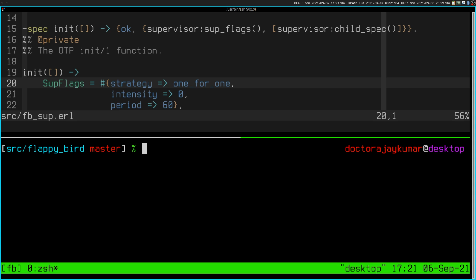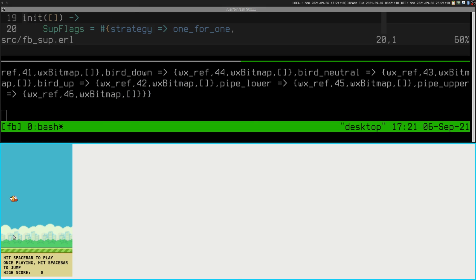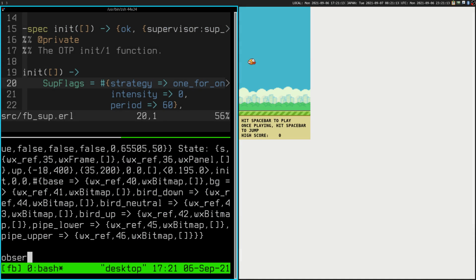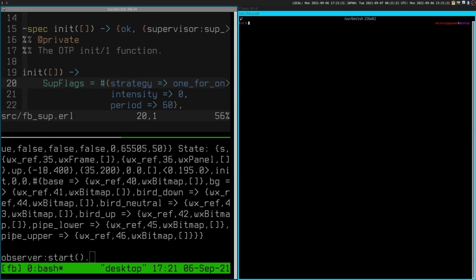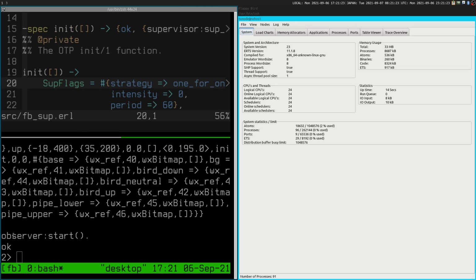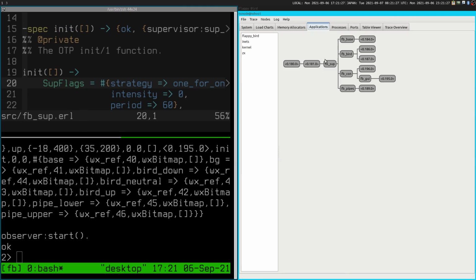Let's look at the tree again. So the supervisor is the parent process of everything else.